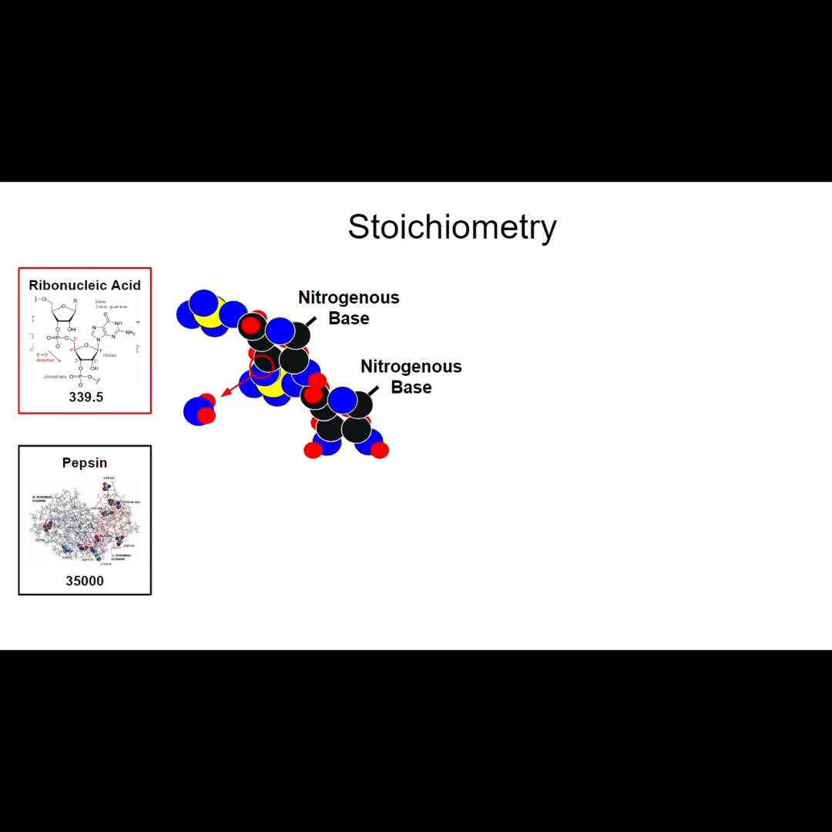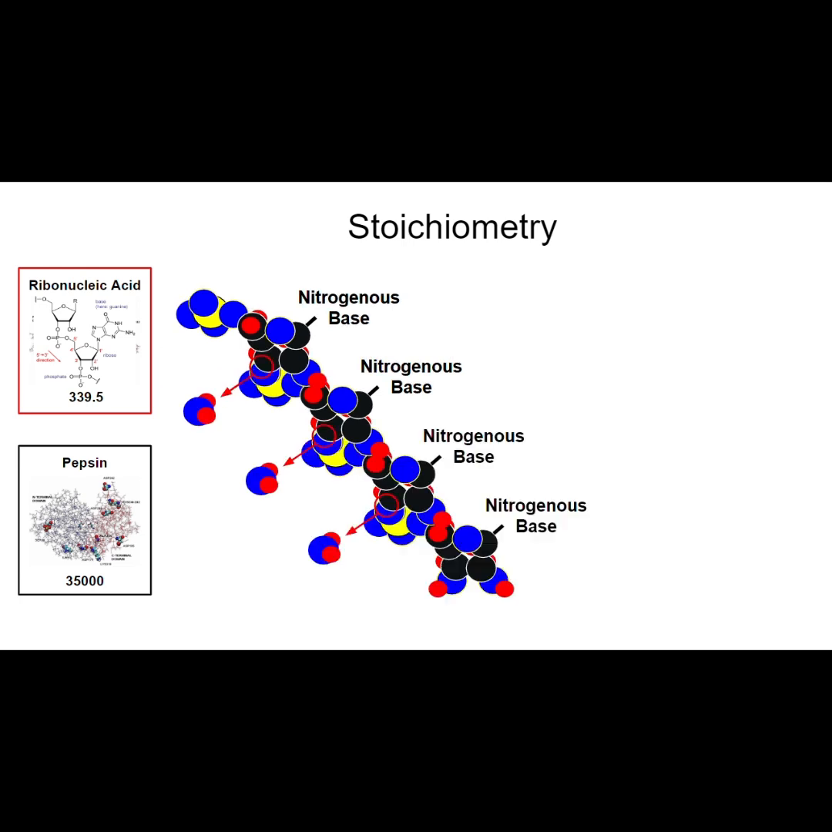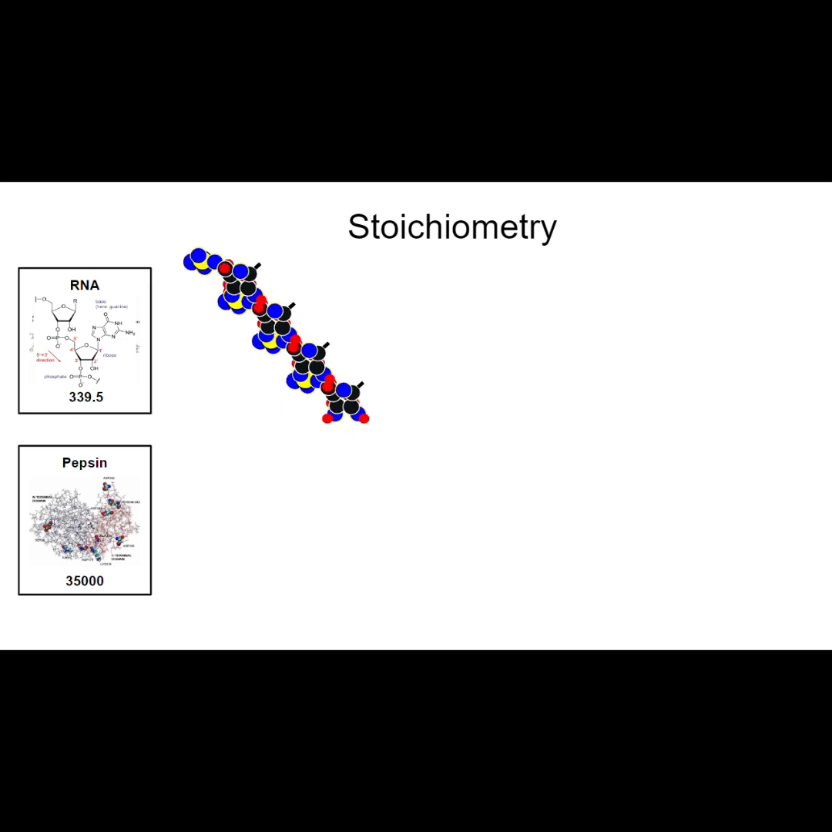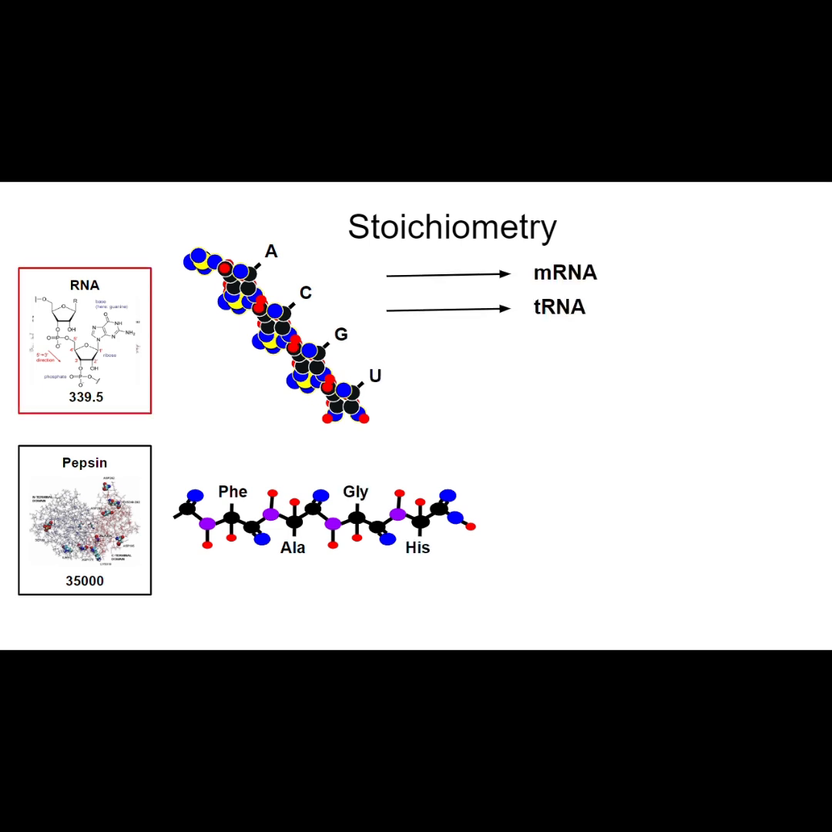Ribonucleic acid sequences of A, C, G, U are called RNA. Both RNA and proteins are sequences, one of ribonucleic acid and the other of amino acid. The sequence found in RNA determines its function, such as mRNA, tRNA, and ribosomes. The sequence found in proteins, amino acid chains, determines its function, such as enzyme, markers, or cytoskeleton.